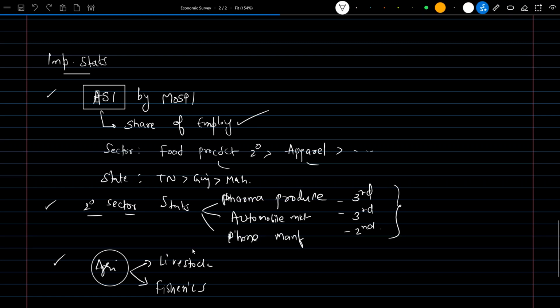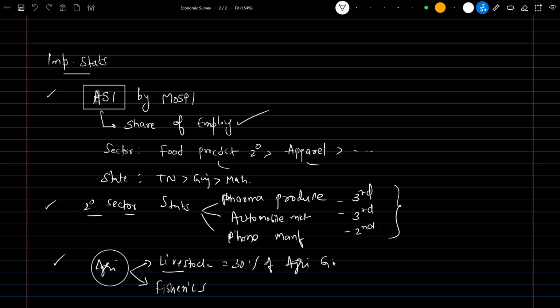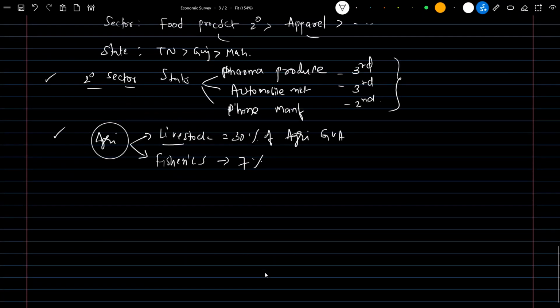Livestock is about 30% of agriculture GVA, gross value added, and fisheries contribution is around 7%. Remembering these two numbers is sufficient, and simply understand that livestock's GVA share is more than fisheries' share of agriculture GVA.